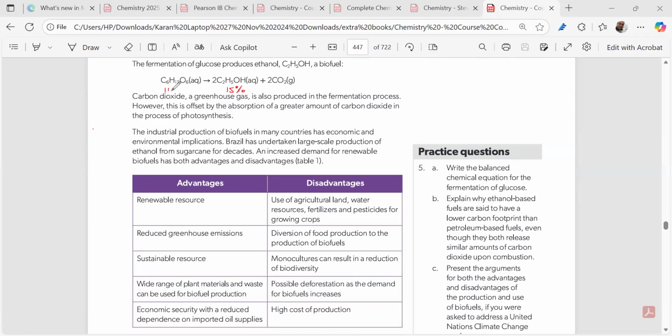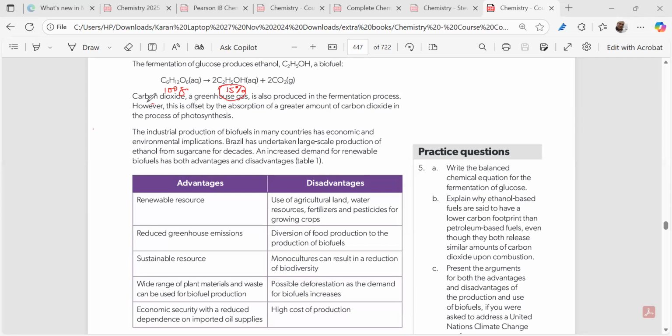Suppose you have taken 100 grams of glucose, how much ethanol are we getting? 15 grams, isn't it? So a very small amount of yield is obtained, but still it's okay. That's the reason we have to grow large amounts of plants, right?